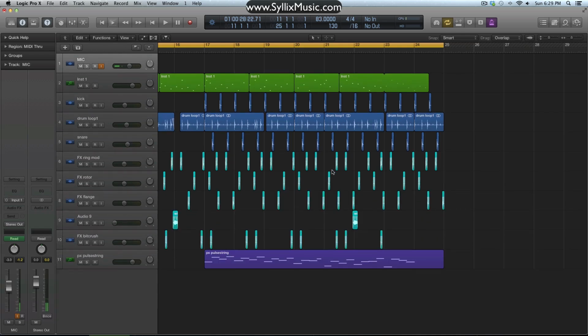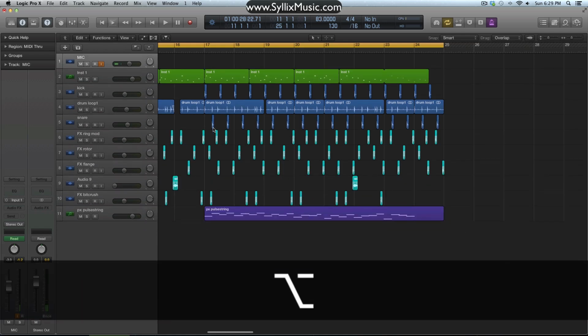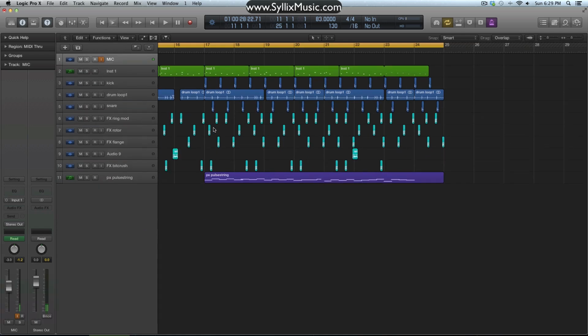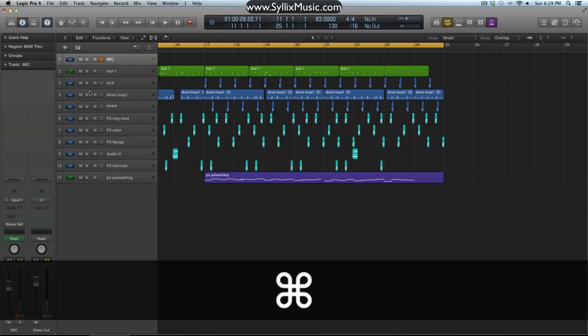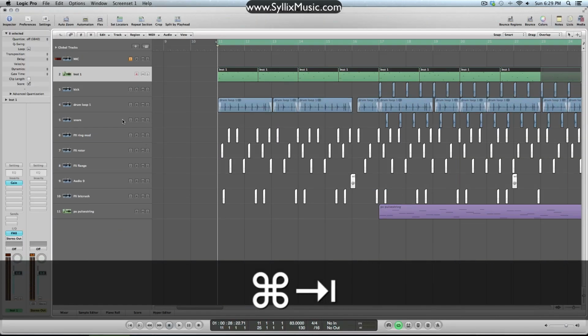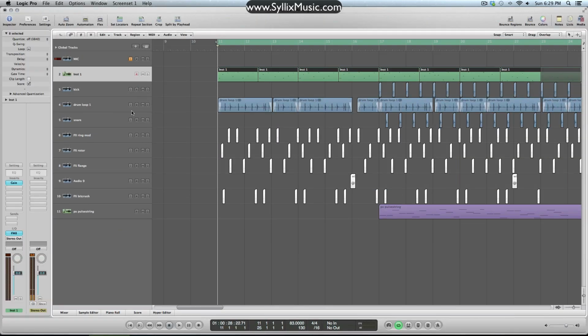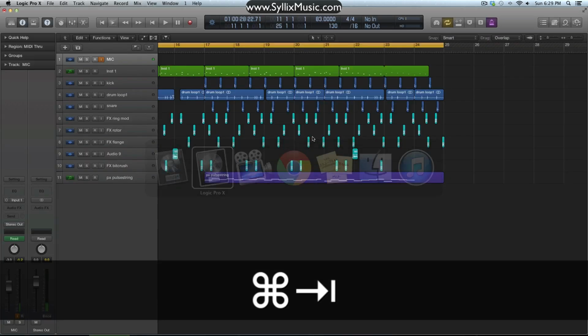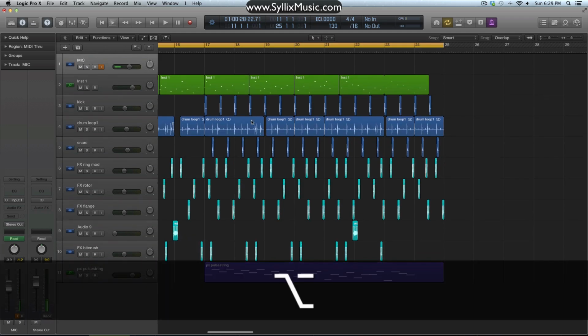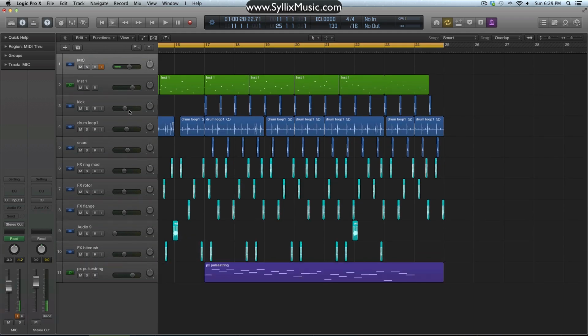So next is the volume and panning on the track heads. Plain and simple, if you have a large track, it's just kind of like Logic 9. You've got the name of your track and all your input, record, mute, and solo. And in Logic 10, if you expand it out, you can see that we have this nice little volume and pan knob there. So I think it's pretty useful. And yeah, I like it a lot.